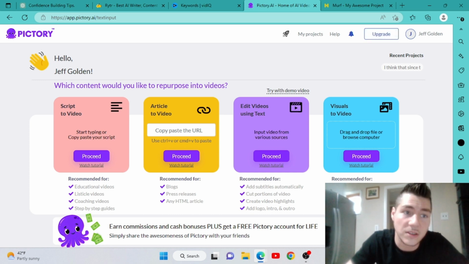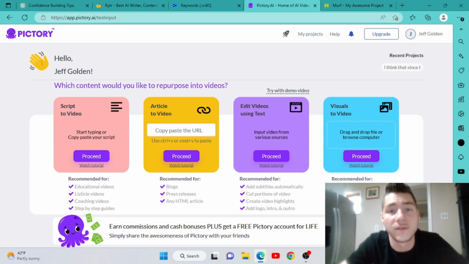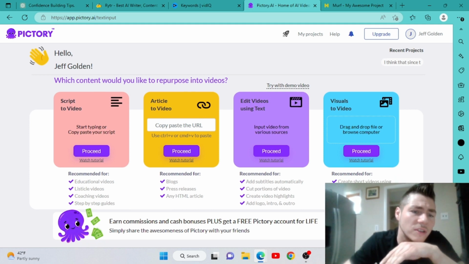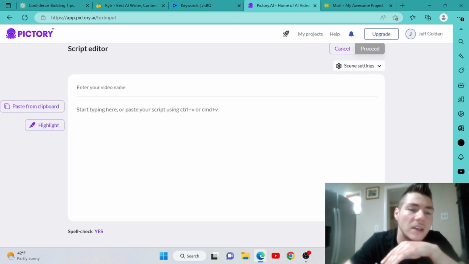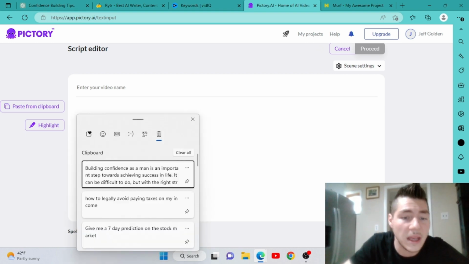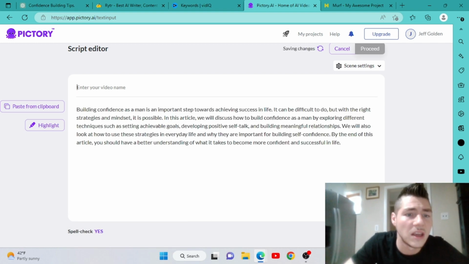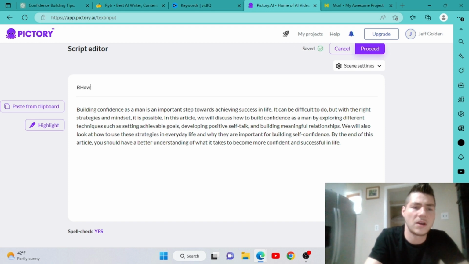Now, there's a lot of things you can do with this. This tool right here, Pictory.ai, is literally going to build YouTube videos for you. So without further ado, we're just going to dive right into what we're actually doing here. We're going to proceed with the script editor, right? We're going to go ahead and we're going to paste this right into here. Add your video name, how to build, right?